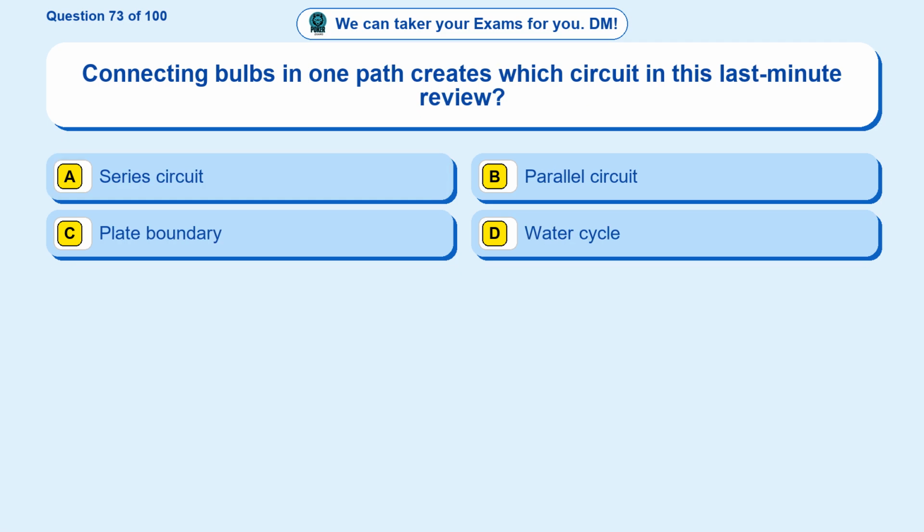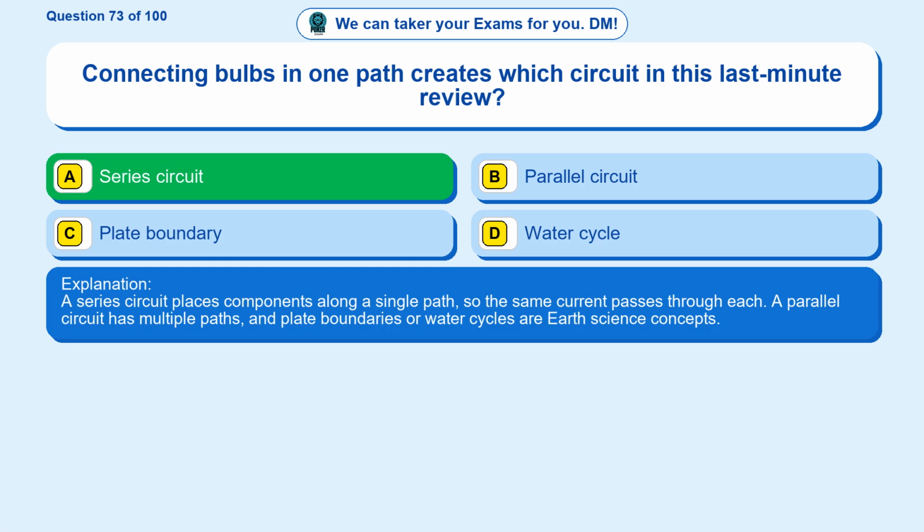Question 73. Connecting bulbs in one path creates which circuit in this last-minute review? Option A, series circuit. Option B, parallel circuit. Option C, plate boundary. Option D, water cycle. The correct answer is option A. Series circuit. A series circuit places components along a single path, so the same current passes through each. A parallel circuit has multiple paths, and plate boundaries or water cycles are earth science concepts.